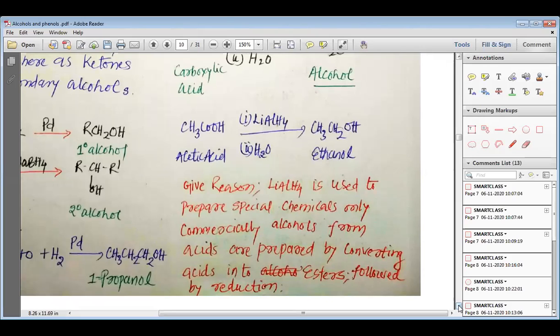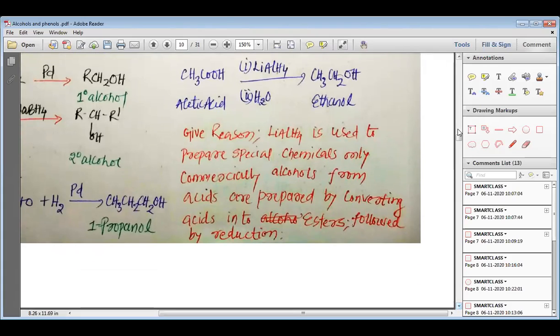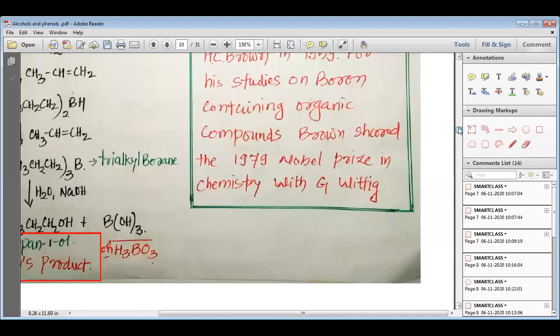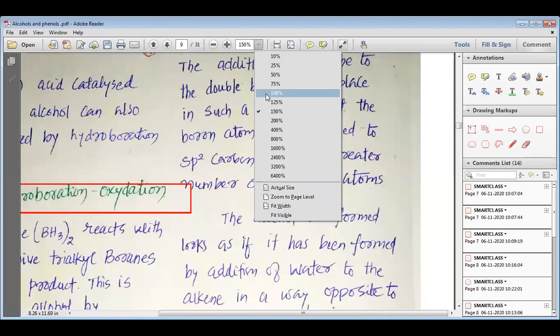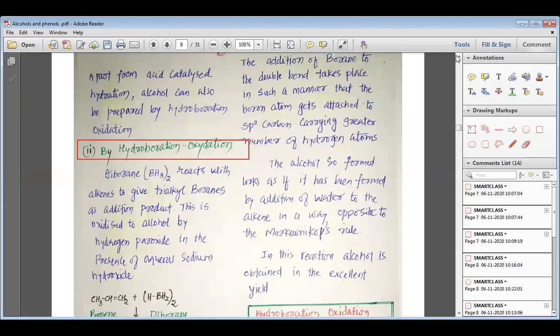Now, my dear students, we are going to study an important point. This important point we are going to study in the form of give reason. That we shall study tomorrow. Today, my dear students, let us revise whatever we have seen. Let us do a small revision of whatever we have studied today.